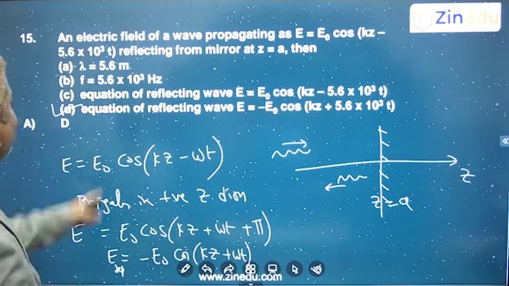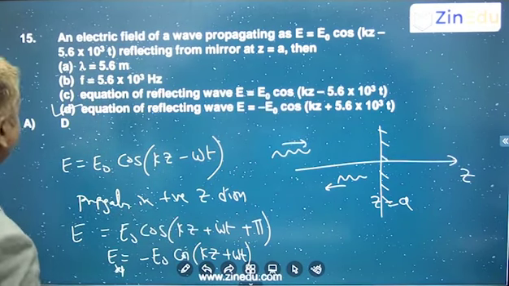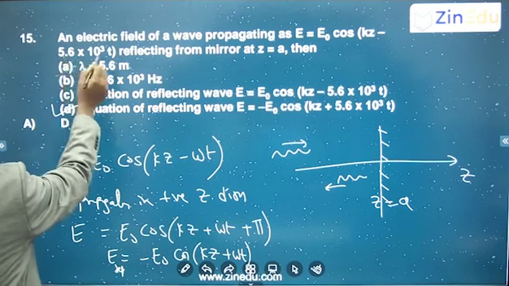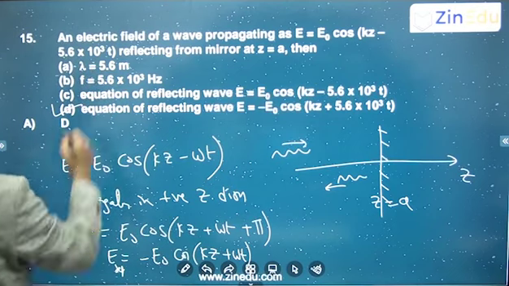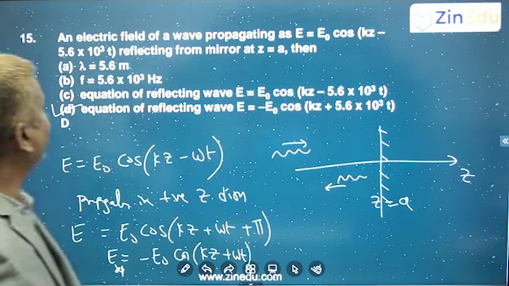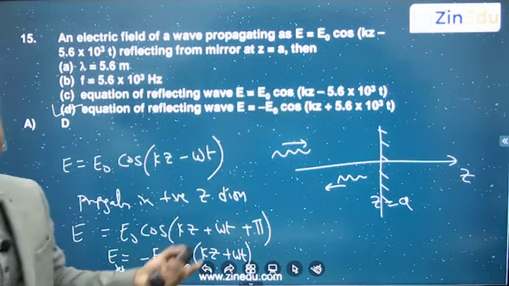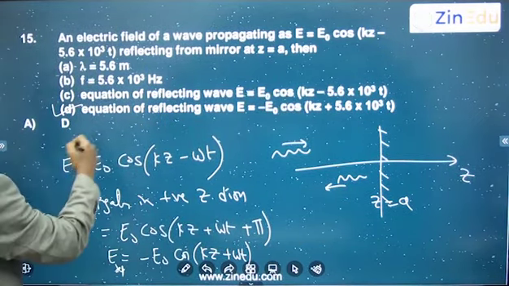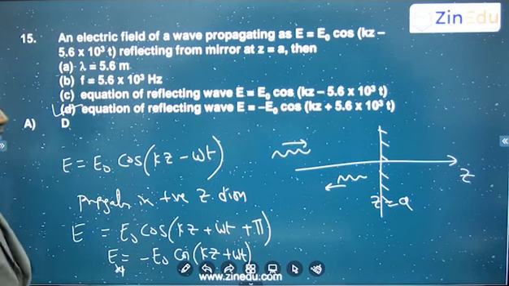And what about lambda and frequency? Frequency is not this value, this is the omega value, so this is wrong. And lambda also, please check it. When the k value is not given, how to get the lambda value? So you cannot find A, B is wrong, C is wrong, so D is the correct answer. Got it? Okay.